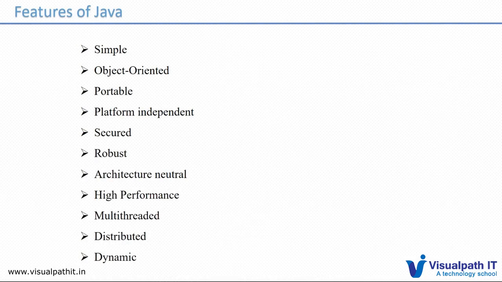Architecture neutral. What is architecture neutral? Suppose you're writing a program in Java, you can take the source code and copy it to different OSs, and there is no impact.